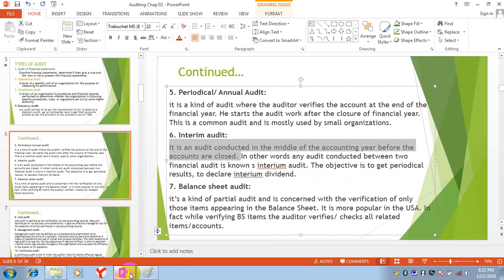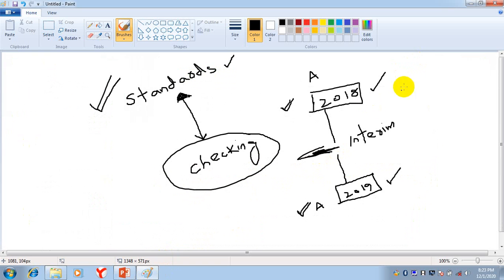Here, the purpose of this audit is, whenever the company wants to declare dividends, what are they doing? Then they are auditing their accounts.